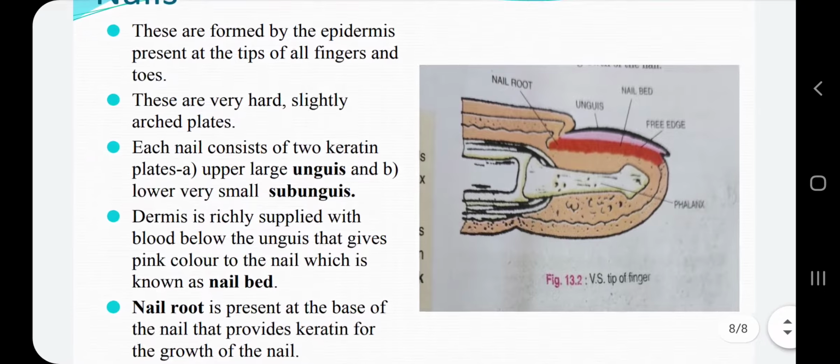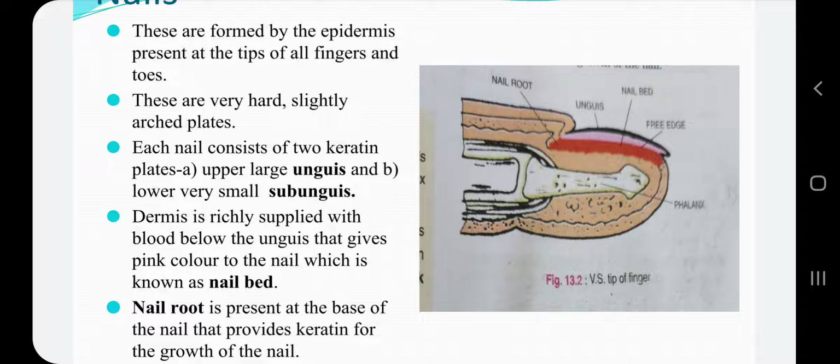So now in this diagram, which is also there in your book, you can see this unguis region, which is slightly blurred here. You can see the unguis region, the upper large arched plate, and below it a very small subunguis region is present, and below the unguis there is this nail bed, which is richly supplied with blood capillaries, and due to this the nail gives the pink color.